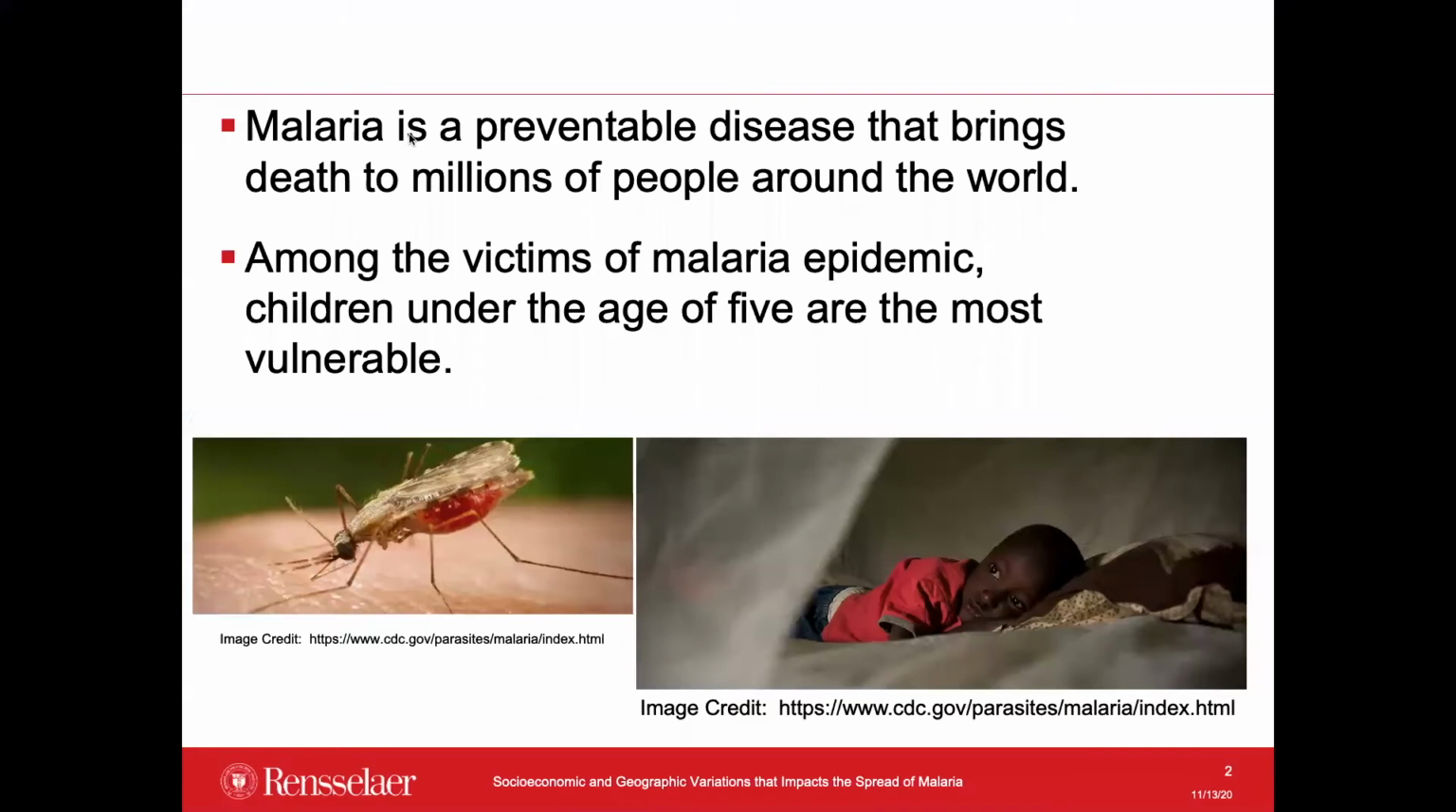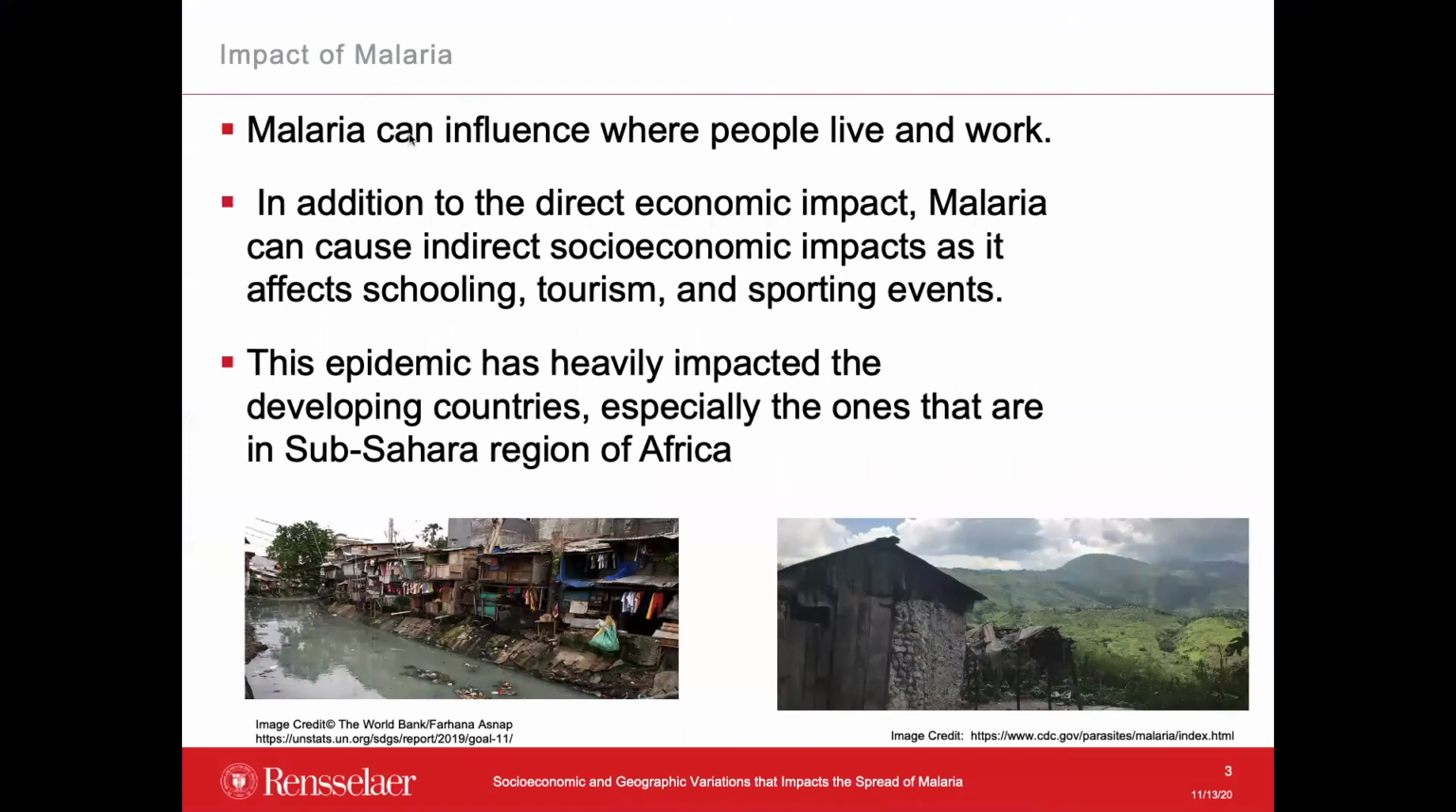Malaria is a preventable disease that brings death to millions of people around the world. Among the victims of malaria epidemic, children under the age of 5 are the most vulnerable. Malaria can influence where people live and work. In addition to the direct economic impact, malaria can cause indirect socioeconomic impacts as it affects the schooling, tourism, and sporting event. This epidemic has heavily impacted the developing countries, especially the ones that are in sub-Sahara region of Africa.